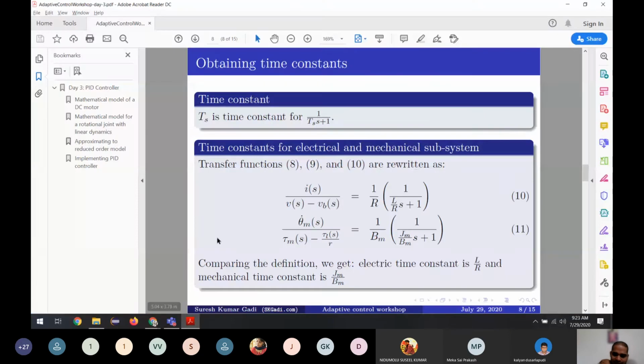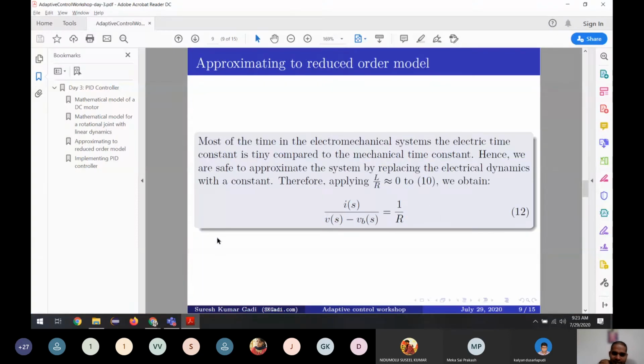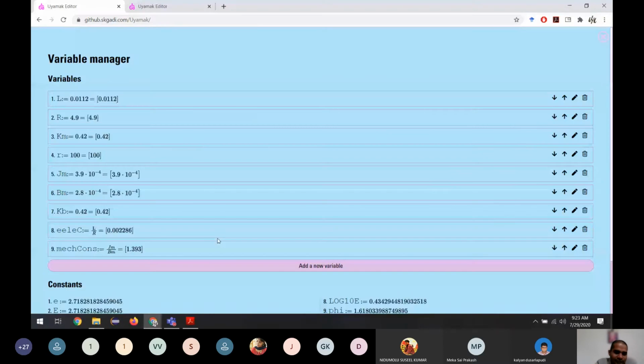So we can say the electrical time constant is very, very tiny as compared to the mechanical time constant. This is true for most electromechanical systems.